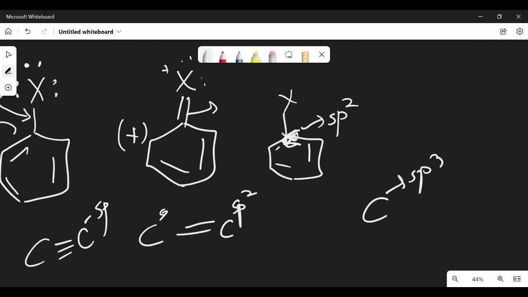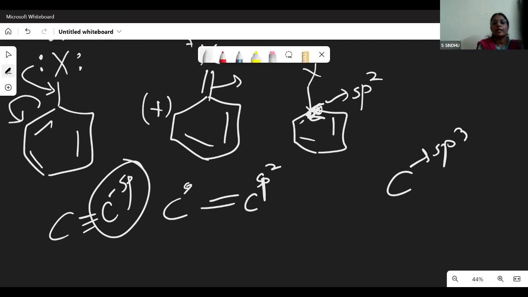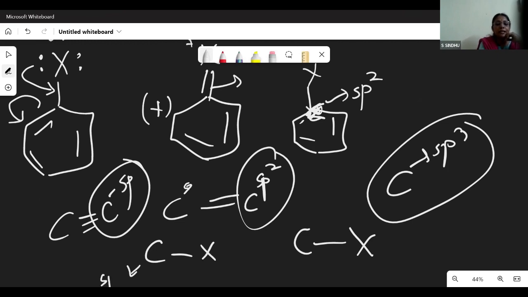We have to stress that an sp carbon is more electronegative than an sp2 carbon, which is more electronegative than an sp3 carbon. Based on that, the bond polarity differs, so the C-X bond with an sp3 carbon in a straight chain differs from the C-X bond with an sp2 carbon.